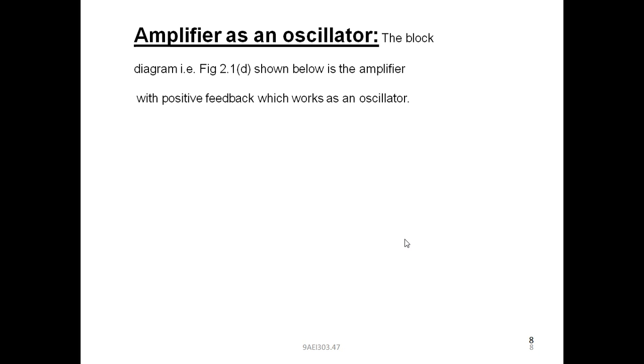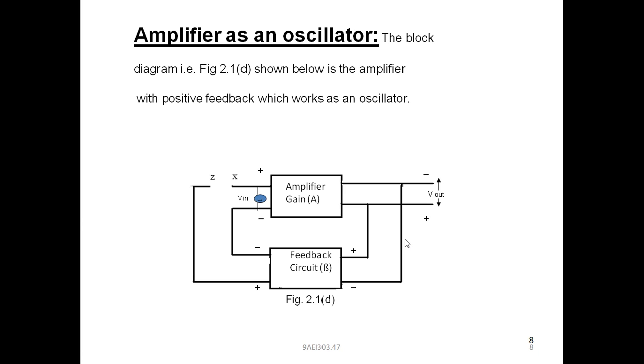Next, as we discussed about amplifier, amplifier as an oscillator. How does the amplifier work as an oscillator? Let us see. Here a block diagram is given below, which shows the amplifier with positive feedback. Just now I told you that the oscillator works based on the principle of positive feedback, not negative feedback. Whereas negative feedback may sometimes be used in amplifier circuits, it is never used in oscillator circuits. The oscillator circuit works based on the principle of positive feedback.